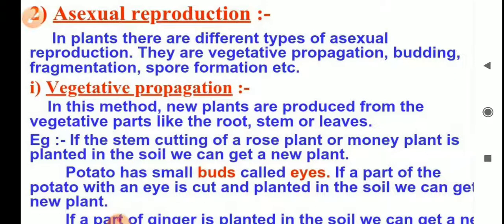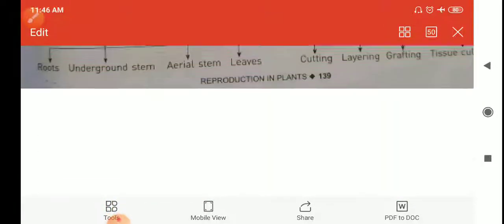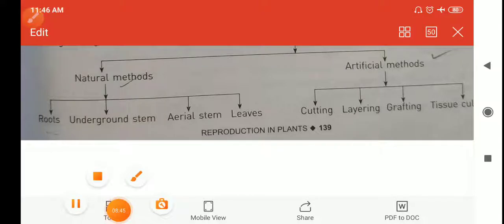In the next video we'll read the categorization of asexual reproduction. I will finish the video here, and tomorrow I will explain the categorization of asexual reproduction. So be ready to learn about that.